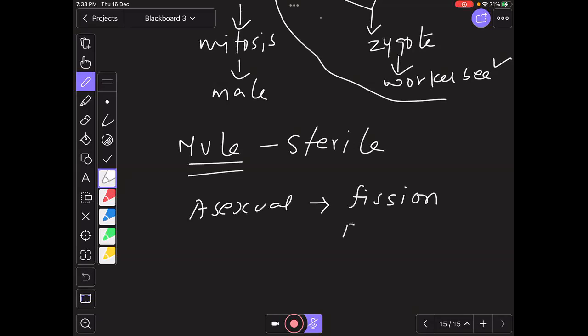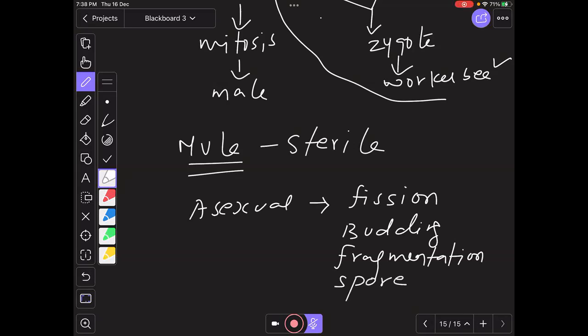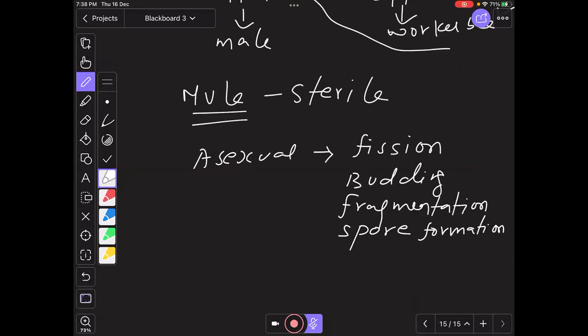Then we have budding, fragmentation, spore formation. In 12th standard you will learn about all these with examples, because we have the chapter called reproduction in organisms. You will study about reproduction of plants and animals in detail. All these are asexual reproduction.